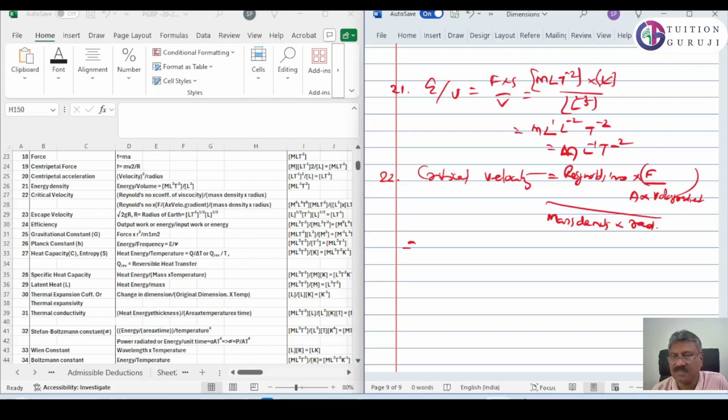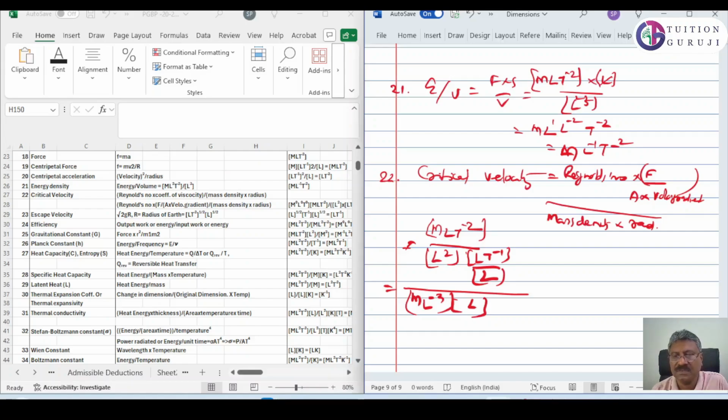Then force, we know that mass into acceleration, that is M L T raised to minus 2. A is L square, as we know. Then velocity gradient. What is velocity gradient? Velocity by distance. So what is velocity? L T raised to minus 1. Distance is again L. The whole divided by mass density. Mass density means mass by volume, M L raised to minus 3, into radius. Radius is again L.